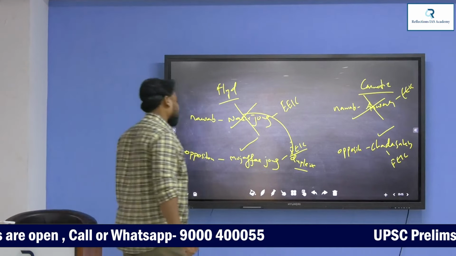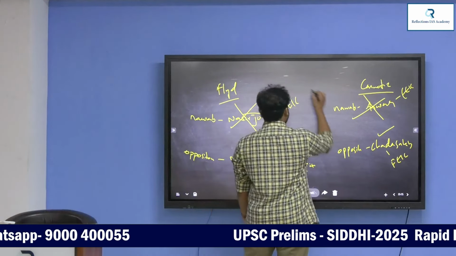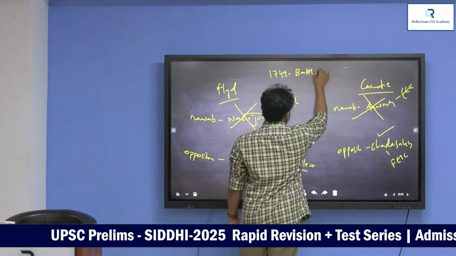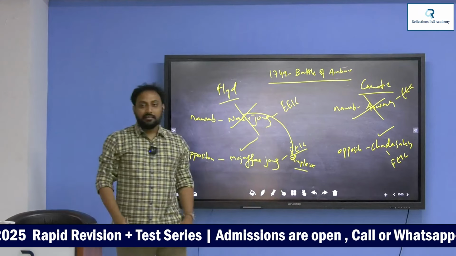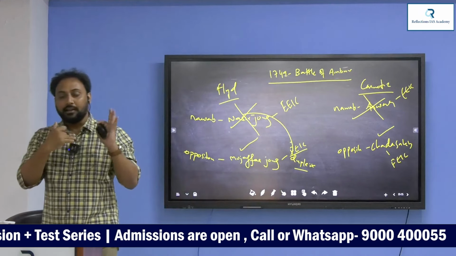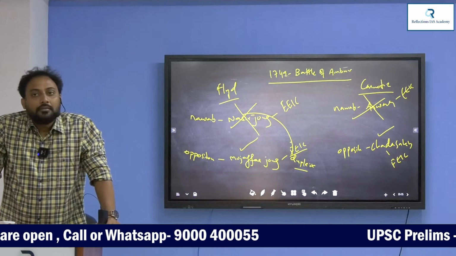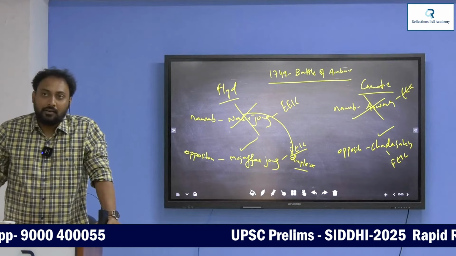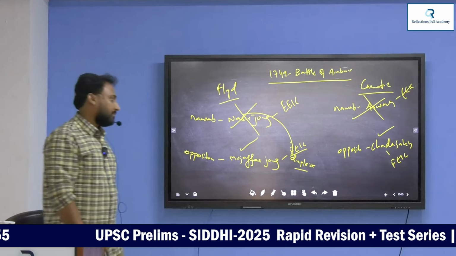Now in this picture, you have to remember this: 1749, Battle of Ambur. In this Battle of Ambur, the French scored victory in two kingdoms. Dupleix. In this Ambur battle, in Hyderabad and also in Carnatic, in the same battle, the French scored the victory over the English.